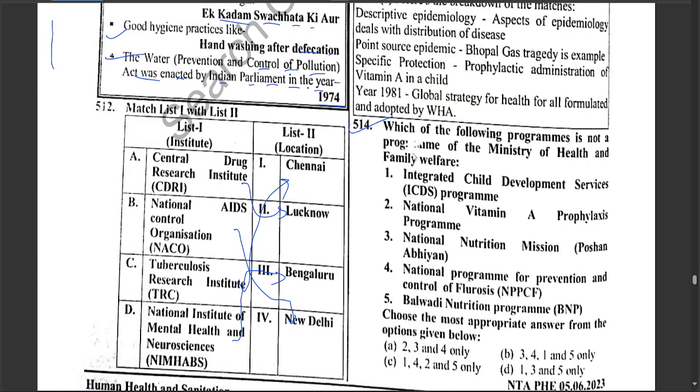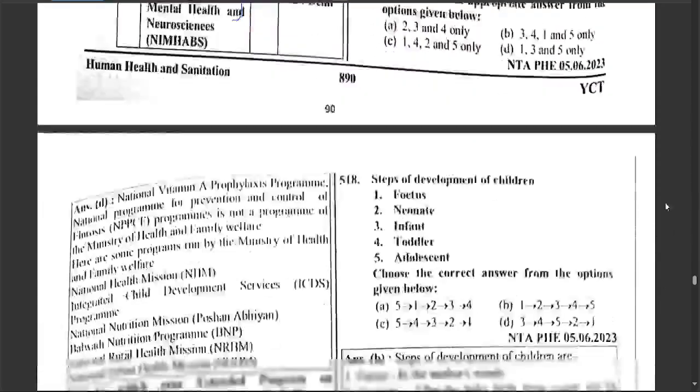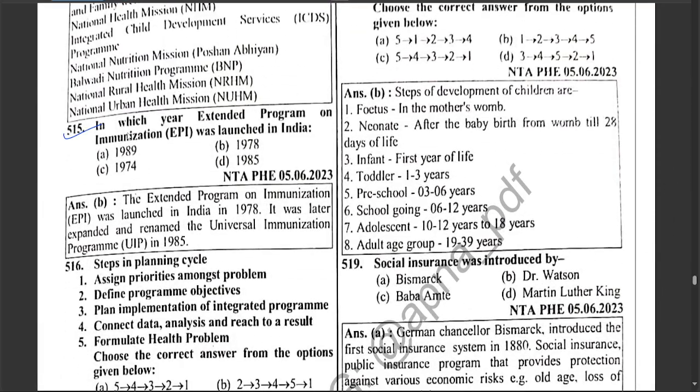Next question: which of the following programs is not a program of the Ministry of Health and Family Welfare? Integrated Child Development Services program, National Vitamin A Prophylaxis program, National Nutrition Mission, National Program for Prevention and Control of Fluorosis, Balwadi Nutrition Program. Hence, the correct option is 1, 3rd and 5th, the programs which are not of the Ministry of Health and Family Welfare.